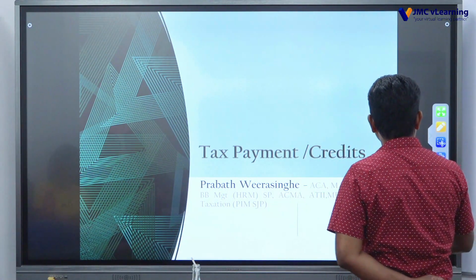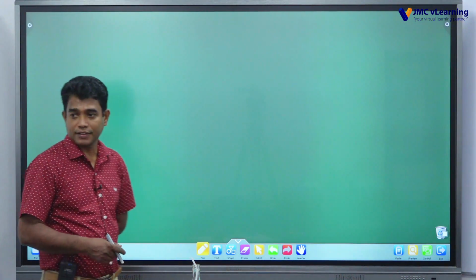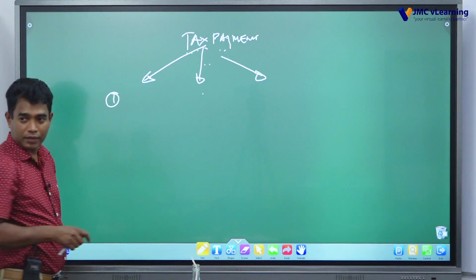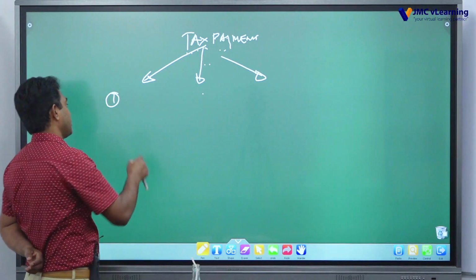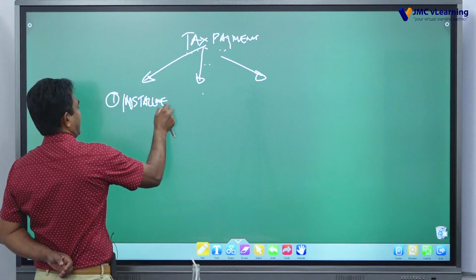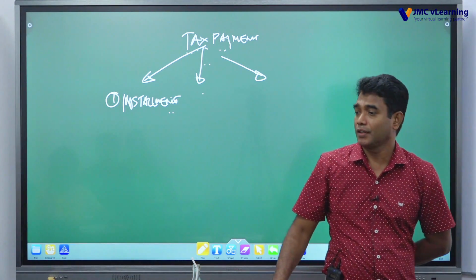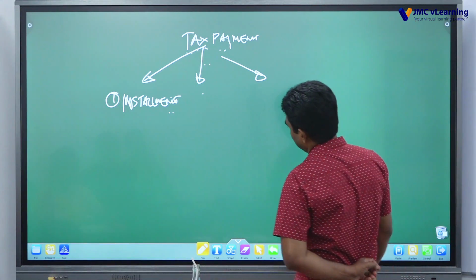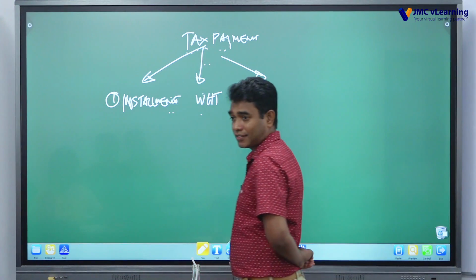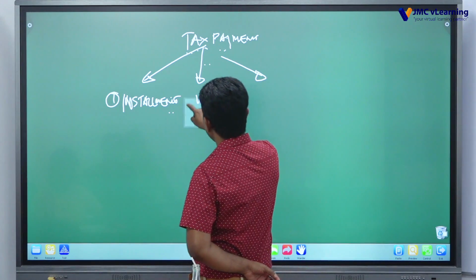Last week I discussed with you, there are three modes of payment. How to discharge taxes? There are three ways. So the first one is installment payment. We call it installment tax payment, so by way of installment. The second thing is withholding tax, by withholding. The third one is assessment.